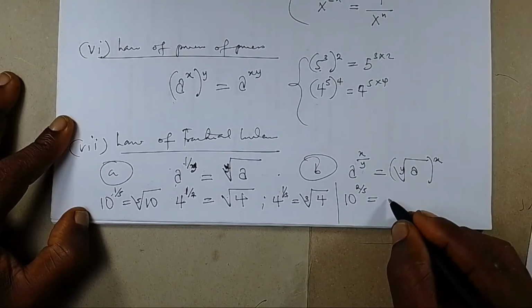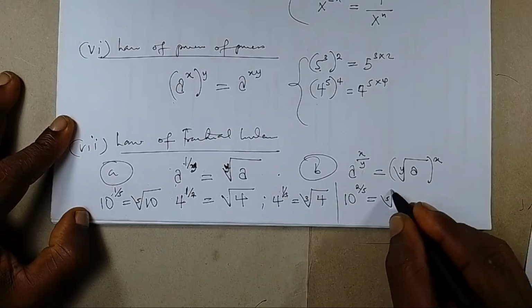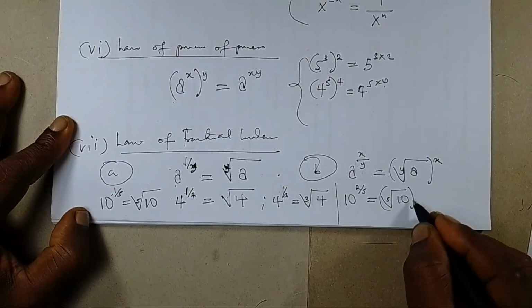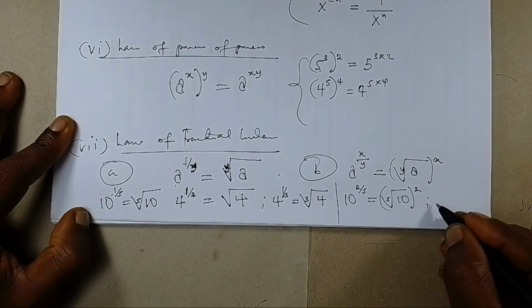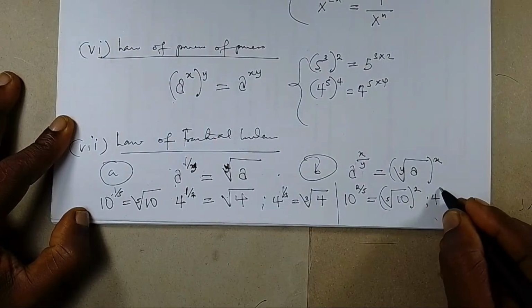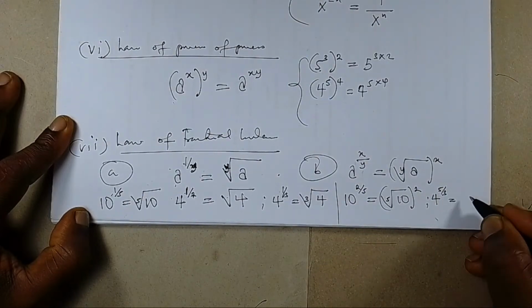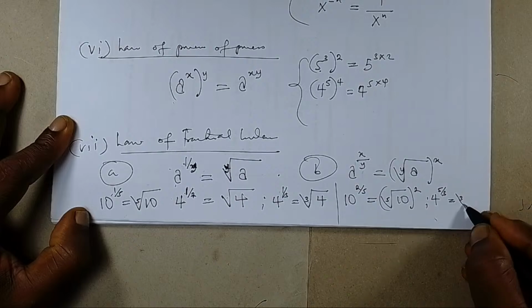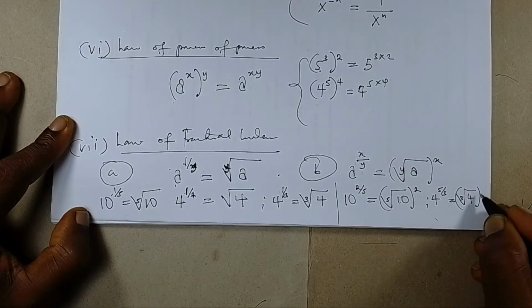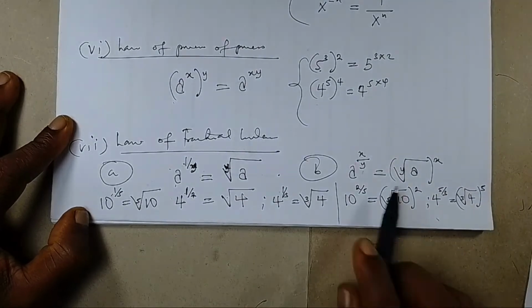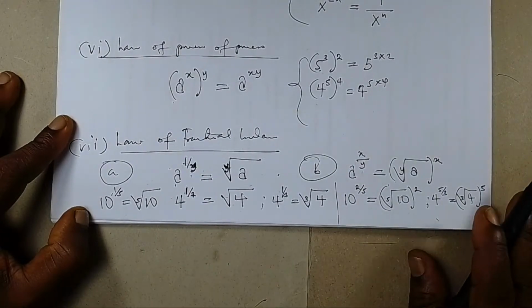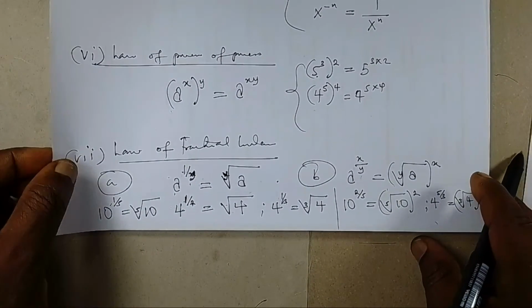So here I'm going to have the fifth root of 10 all raised to power 2. And if it were to be 4 raised to power 5 over 3, I would have the third root of 4 all raised to the power of 5. So these two laws are called the laws of fractional index.